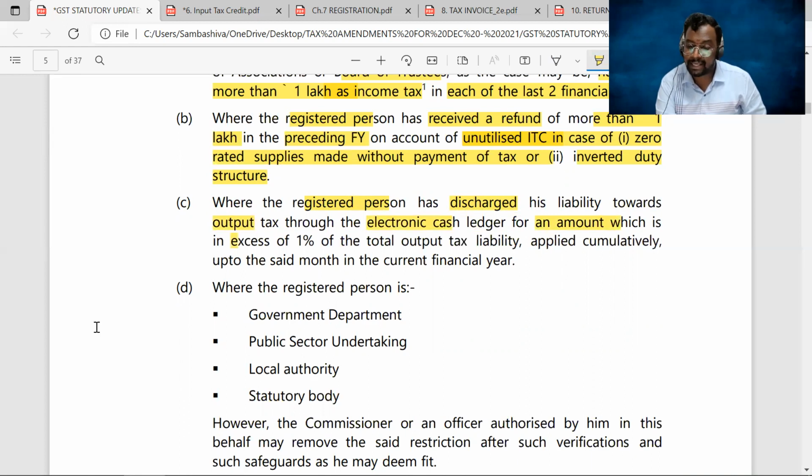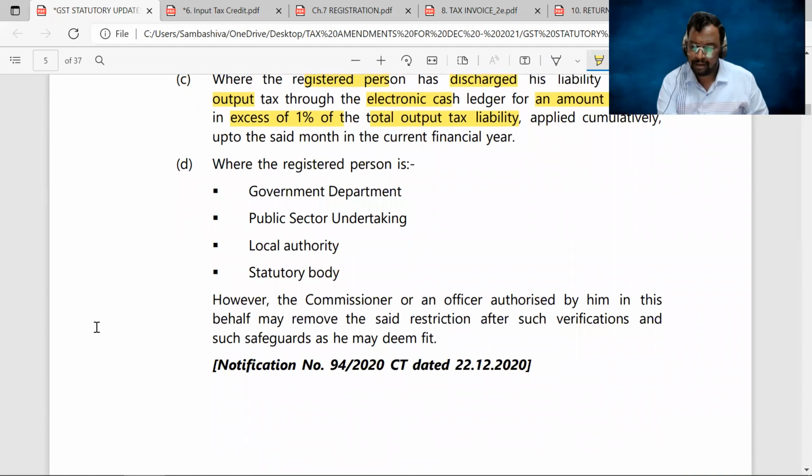Next, where a registered person has discharged his liability towards output tax through electronic cash ledger for an amount in excess of 1% of the total output tax liability, applied cumulatively up to the said month of the current financial year. So that means if in your previous month or quarter you paid a certain output tax liability through electronic cash ledger, which happens to be more than 1% of your total output tax liability, then in that scenario also the 86B provision is not applicable for that particular tax period. And the last exception: where a registered person happens to be a government department, PSU, local authority, or statutory body, the 86B provision is not applicable.